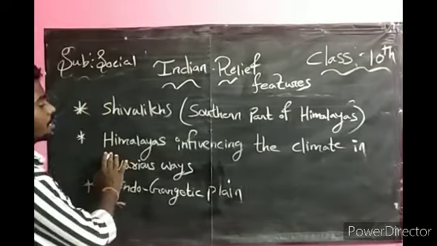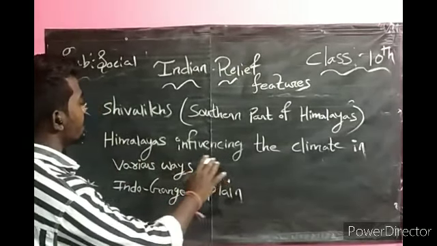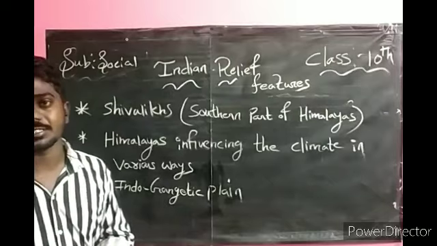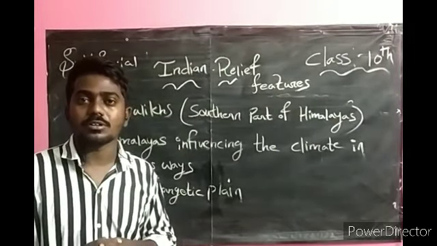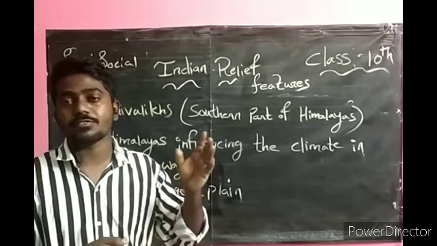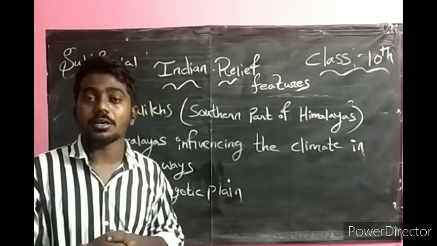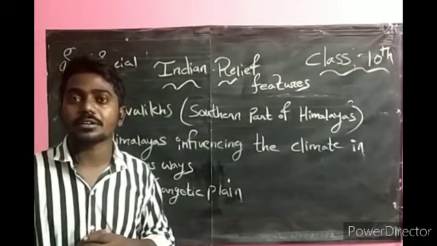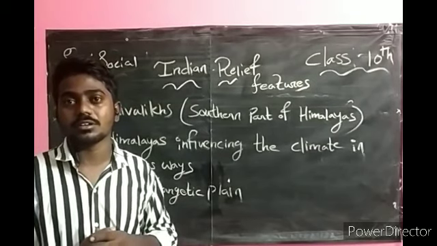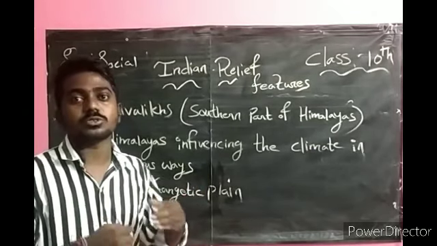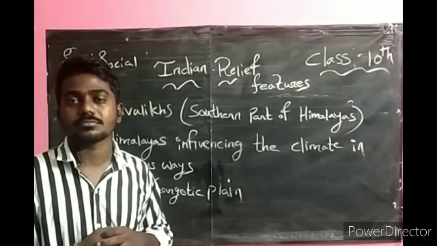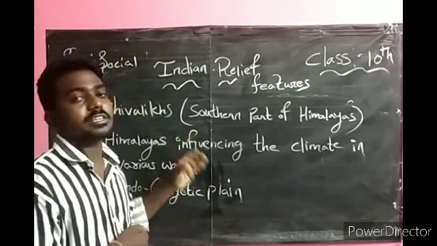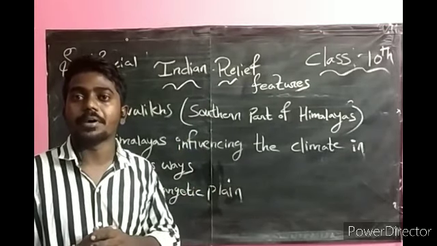Next I told about the Himalayas influencing the climate in various ways. Himalayas protect from cold winds coming from Central Asia. Himalayas cause summer rains. In the absence of the Himalayas, the whole region would be drier. Himalayas are a source of perennial flow of water.